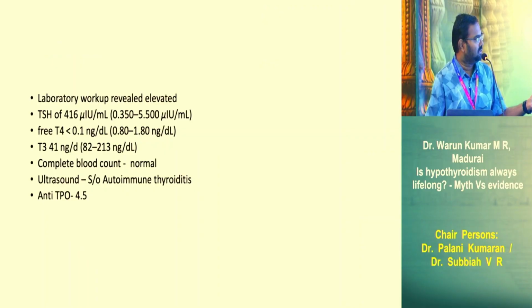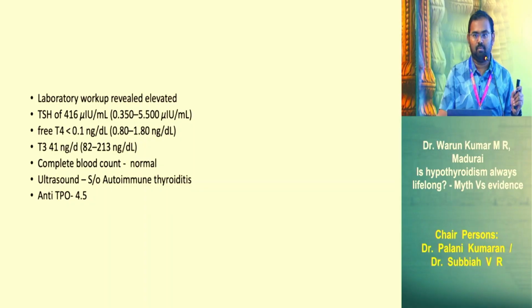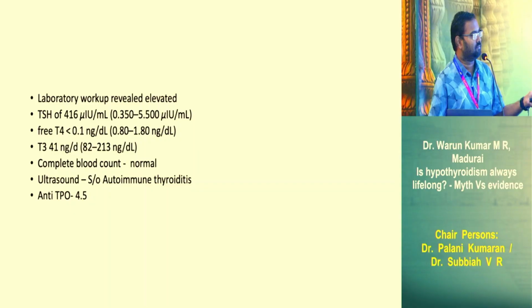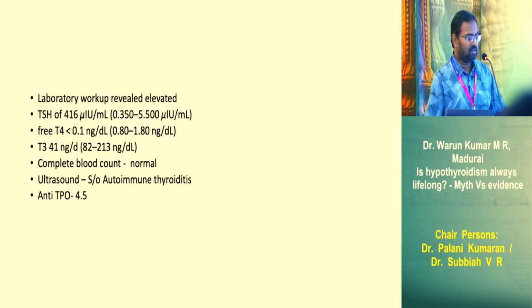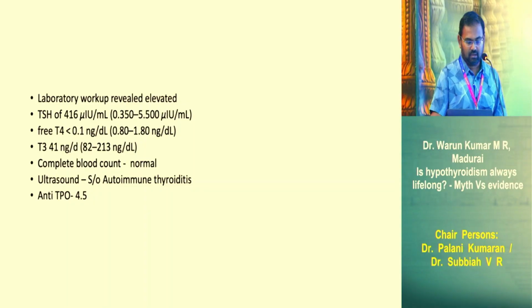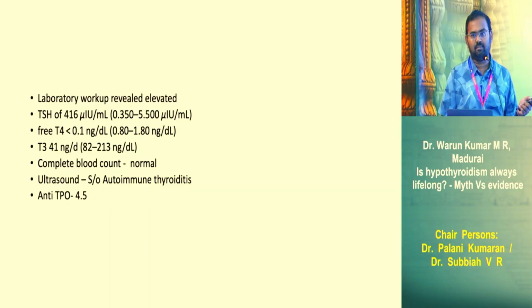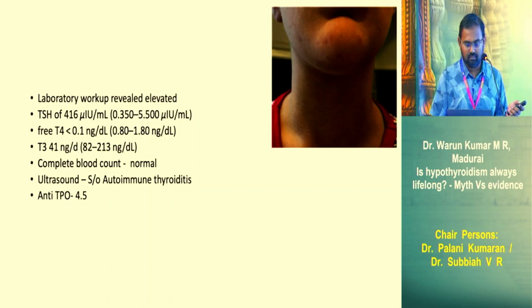The lab showed that the TSH was elevated, with a value of 416. T4 was low and T3 was also low. That is classical primary hypothyroidism, as we face in day-to-day practice. So this child had a missed case of primary hypothyroidism. The complete blood count was normal. Ultrasound showed autoimmune thyroiditis, and the TPO antibody was negative. A value of 4.5 is negative; more than 3 times elevation of the upper limit is considered positive.